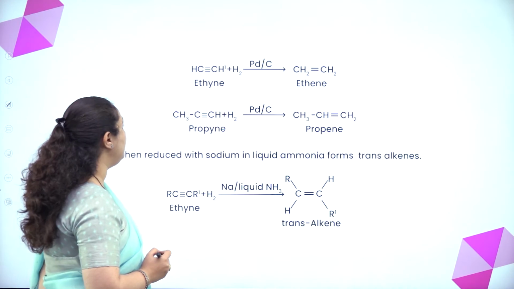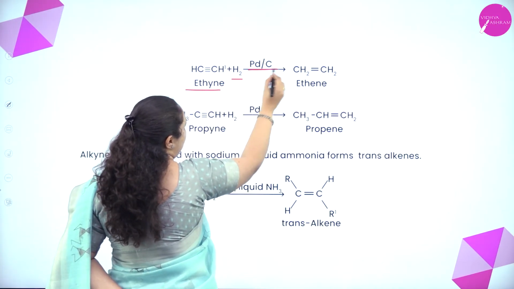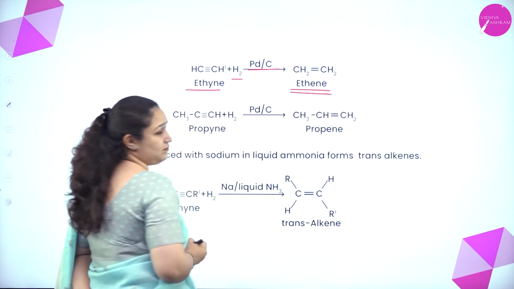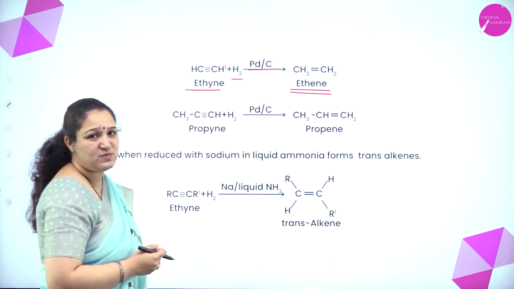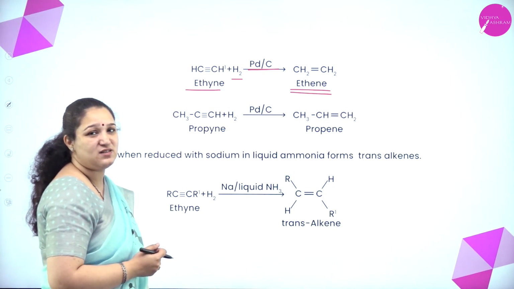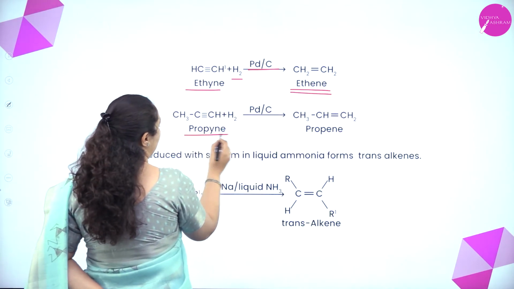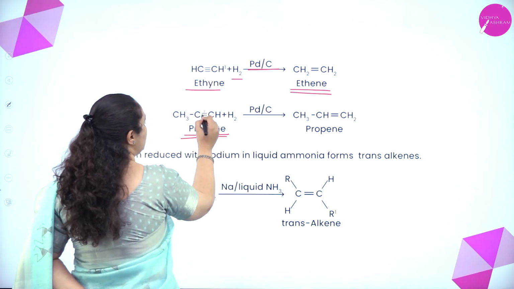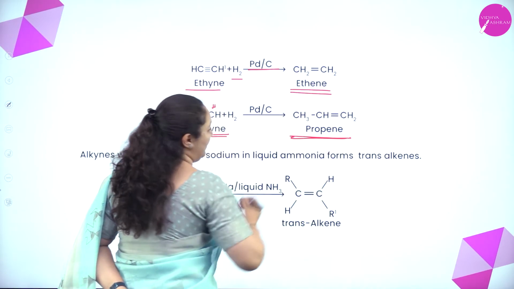Okay, as an example you can see here, we have used ethyne with hydrogen in the presence of Lindlar's catalyst, you get ethene. In ethene you can't tell cis or trans, it is all hydrogen atoms, so you just write it as it is. If I use propyne, you can understand here, propyne we are using. So here again hydrogen is added here, hydrogen is added here, you get propene.